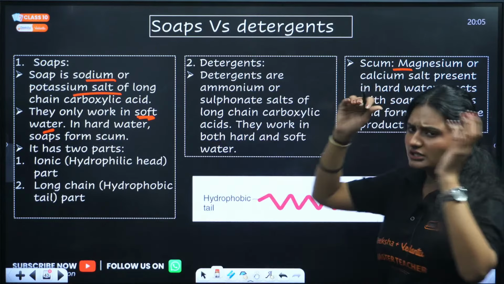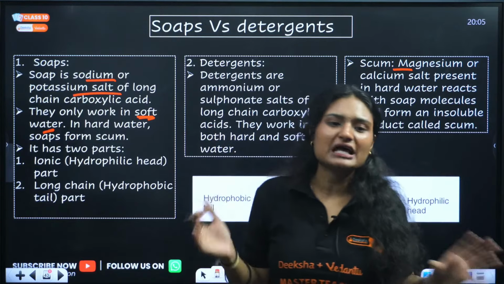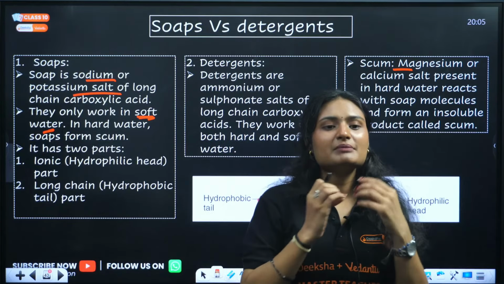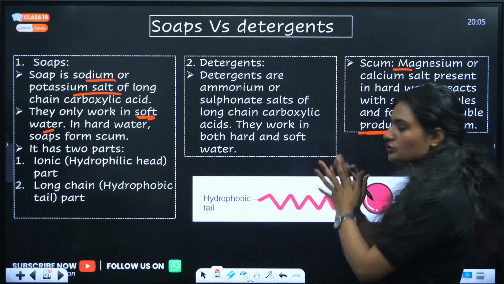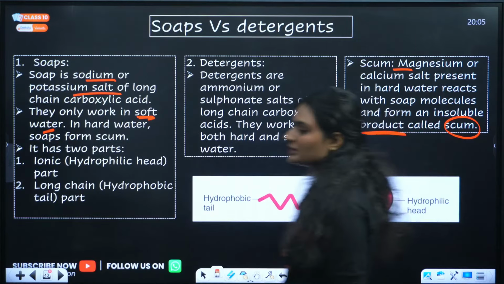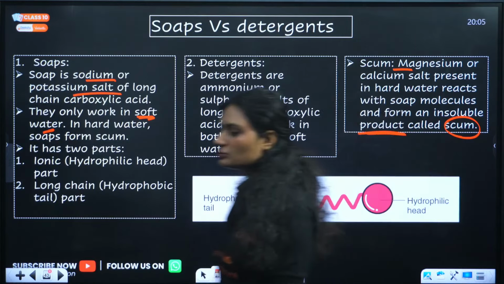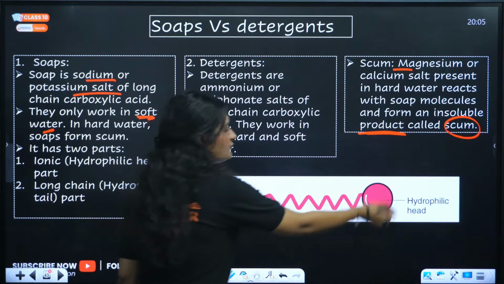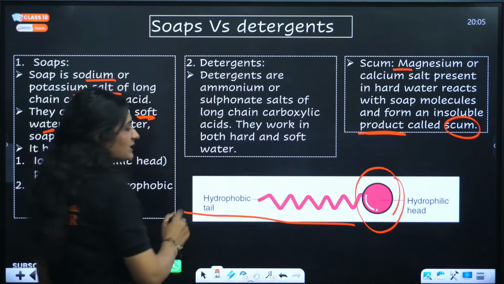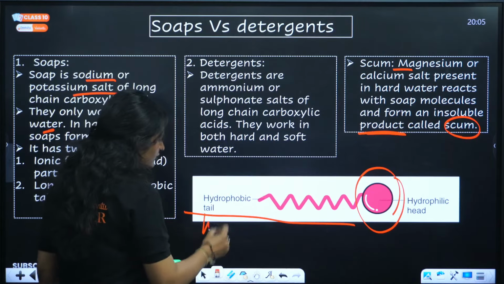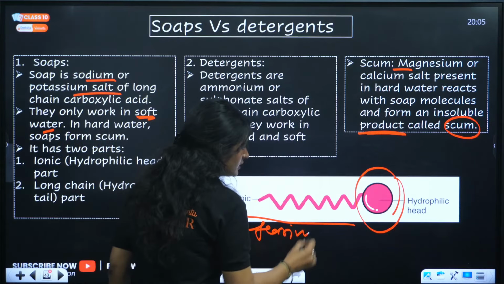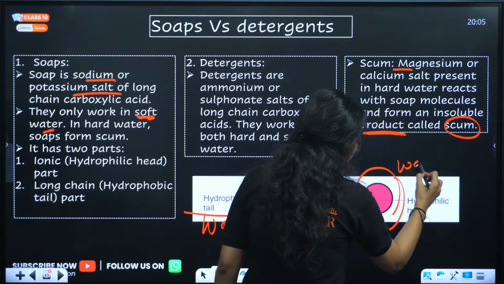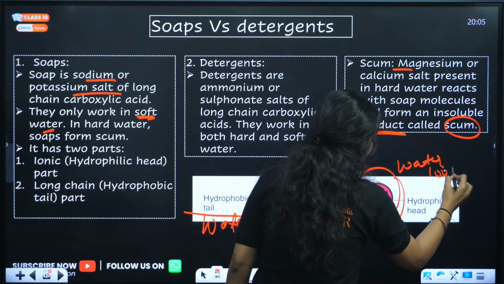In hard water we have sodium, magnesium, and calcium salts, right? Now these salts combine with soap and form this insoluble compound called scum. Clear? Now a soap molecule has two parts, a hydrophilic head and a hydrophobic tail. That means the tail is water fearing, and the head is water loving.